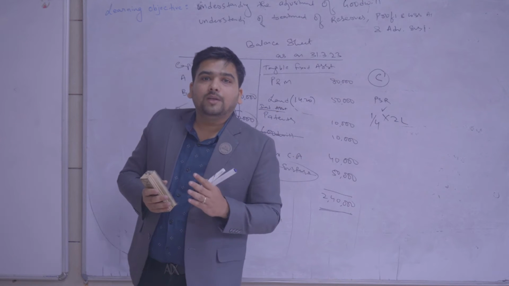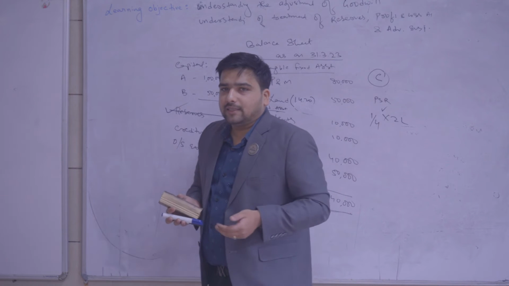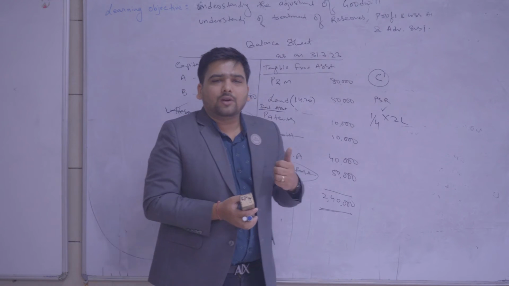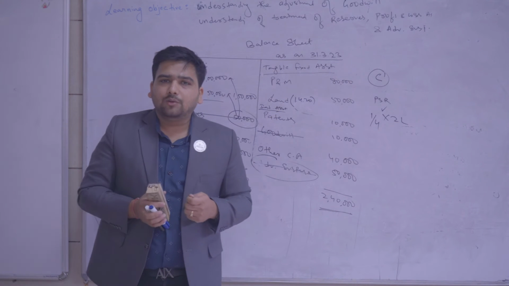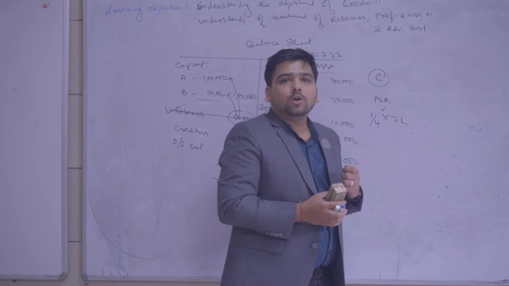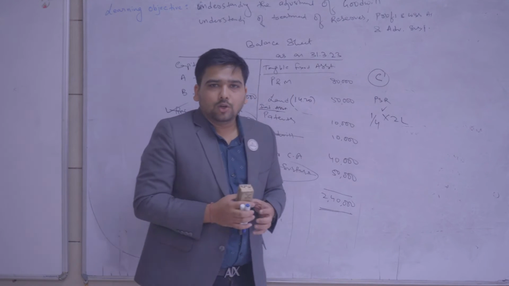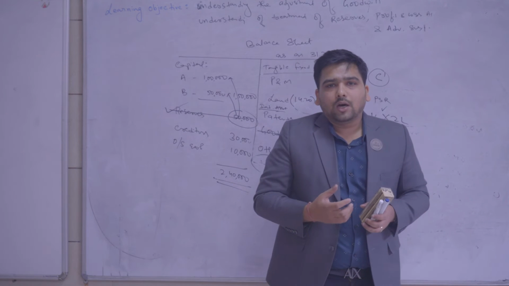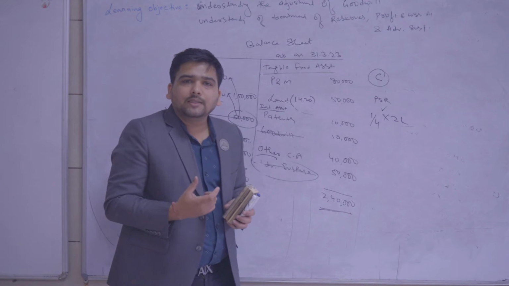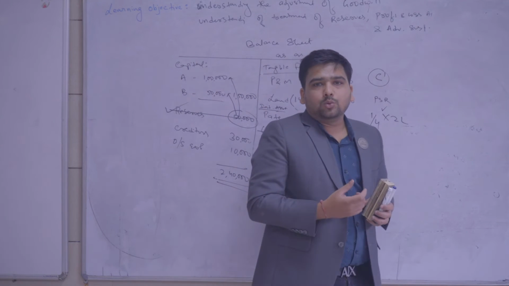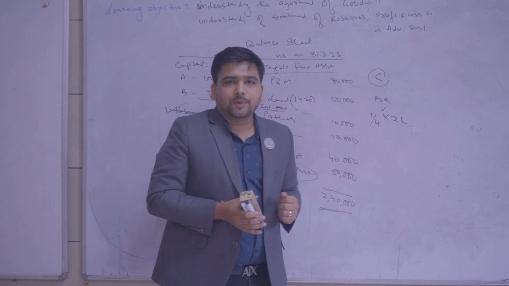Assets and liabilities are to be revalued and reassessed. Basically for assets we call it revalue, and for liabilities we call it reassess, but we can call it revalue also. So assets and liabilities are to be revalued and reassessed through a nominal account called revaluation account, or profit and loss adjustment account.